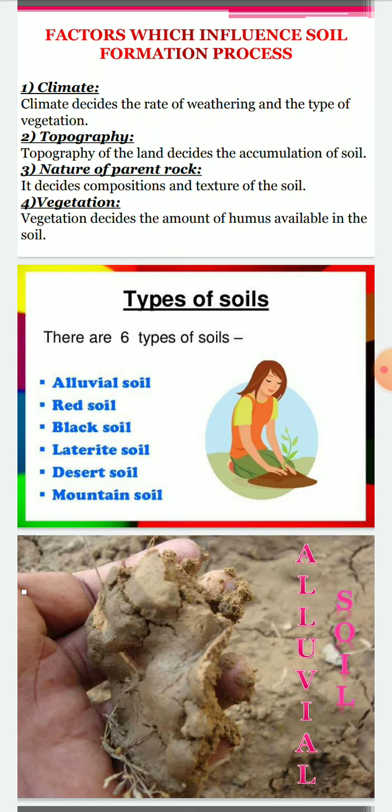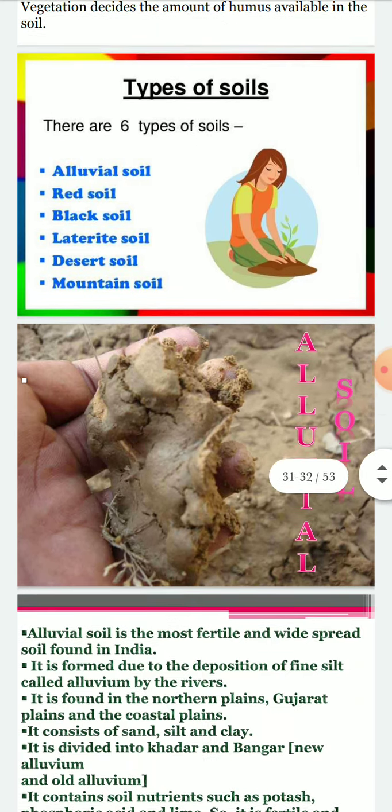So, what are the different types of soil? There are 6 types of soil: alluvial soil, red soil, black soil, laterite soil, desert soil and mountain soil. So today we'll discuss alluvial soil.